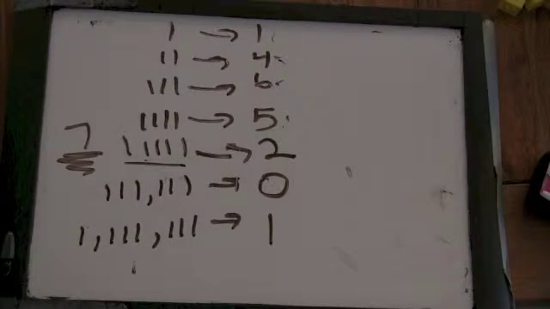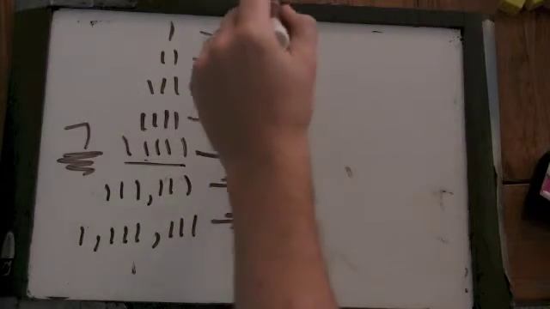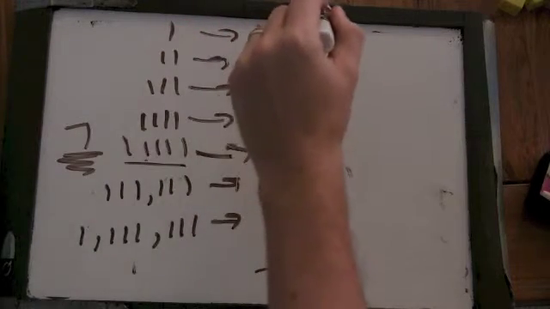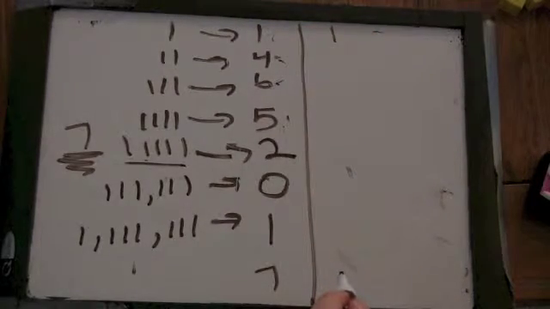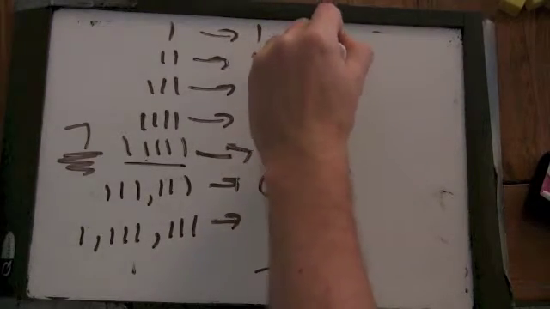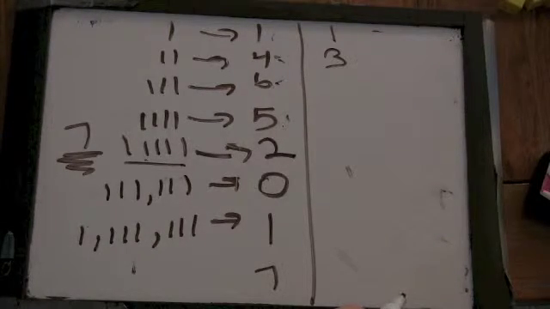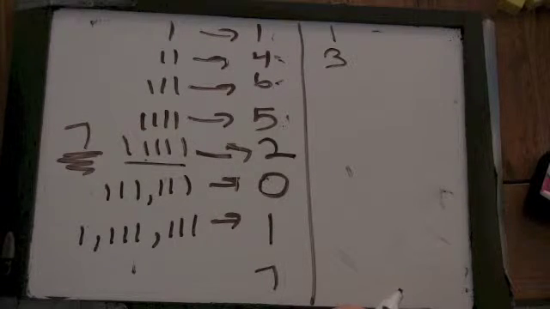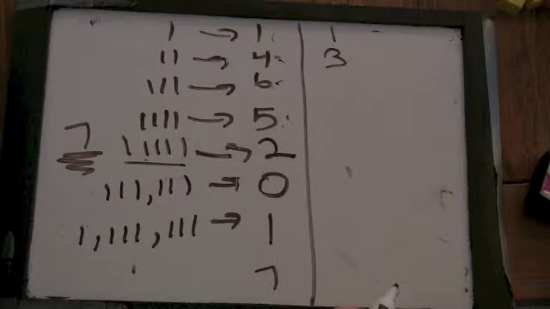Let's try it with 4. Let's look at the remainders. These are the remainders of 7. Let's do it with 4 and see what happens. What's the remainder when I divide 1 by 4? Well, it's 1 again. How about 11? Well, 3. How about 111? Well, 100 is divisible by 4, so we have 104, 108, so it would be 3.